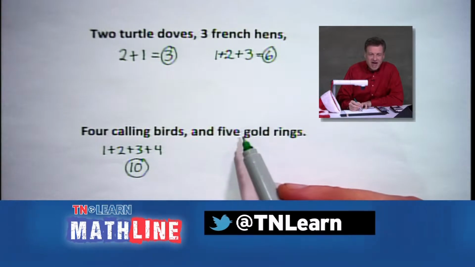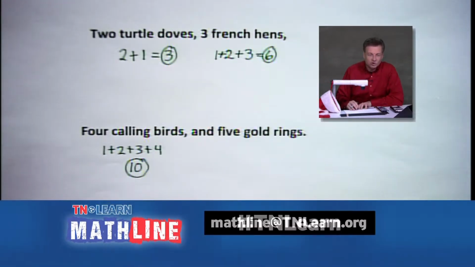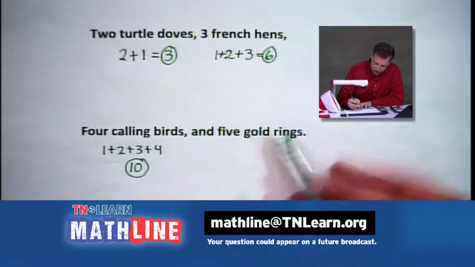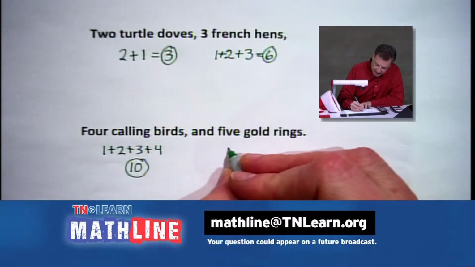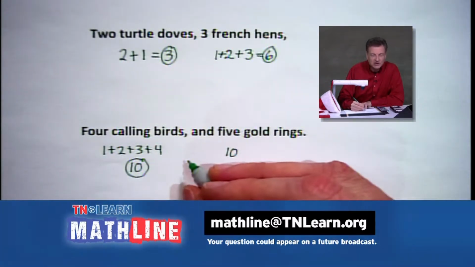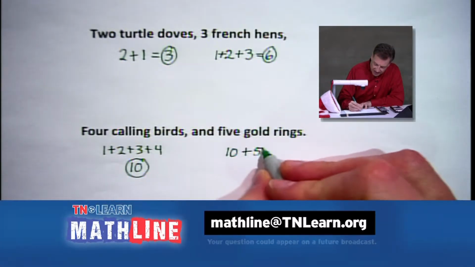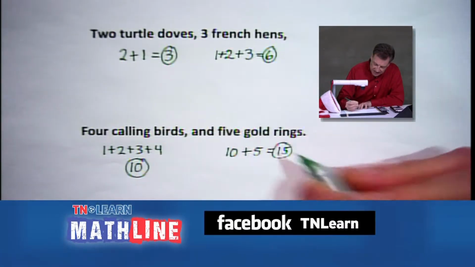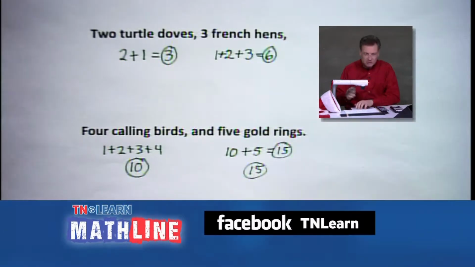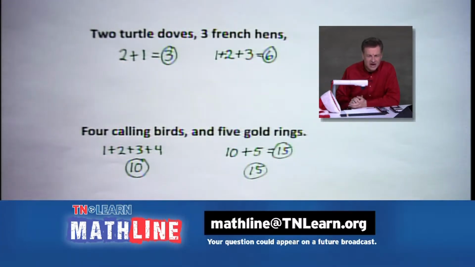Some nice things, 5 gold rings. Sometimes they call them 5 golden rings. And the 5 gold rings are going to be basically added to our 10. I'm not going to write 1, 2, 3, 4 again. I think you get the idea what's going on here. And we're going to add 5 to that. And we now have 15 gifts. 15 gifts. Gold rings could be worth something. I'm not sure about all these crazy birds and things that are flying around and laying eggs and other good things around on you.